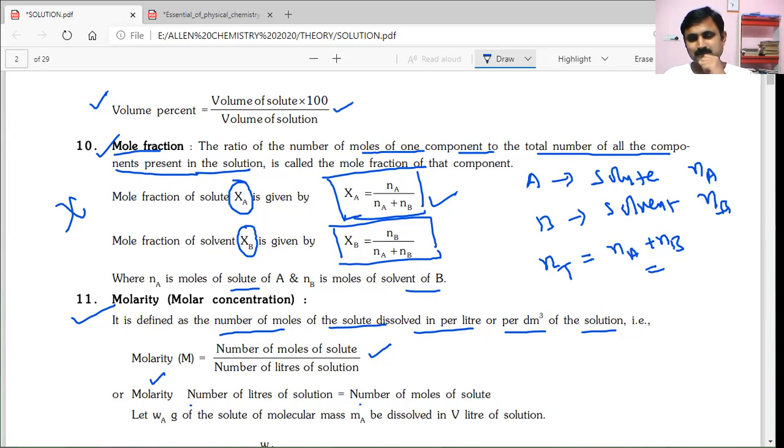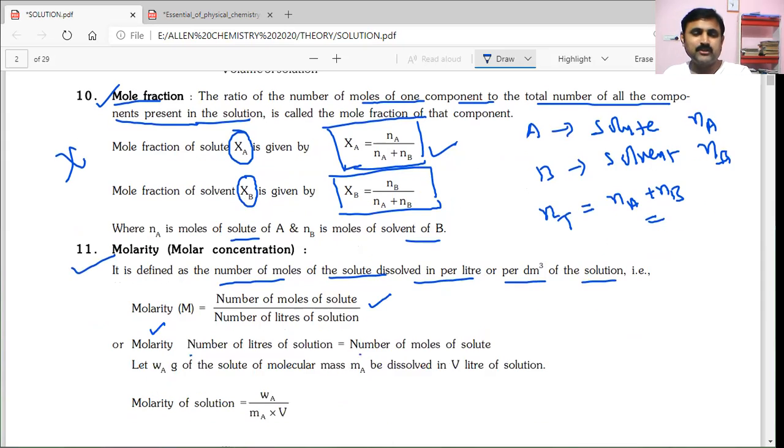Here in this discussion, consider small w grams of solute of molar mass small m dissolved in V liters of solution. Then the molarity will become small w by m into V. What is the reason? It is nothing but the number of moles of solute.